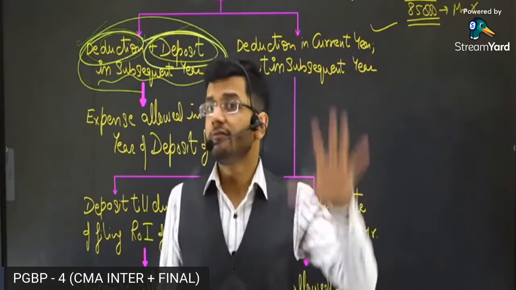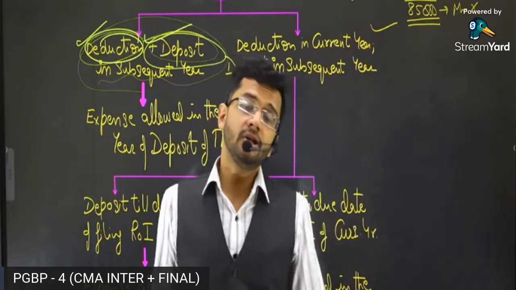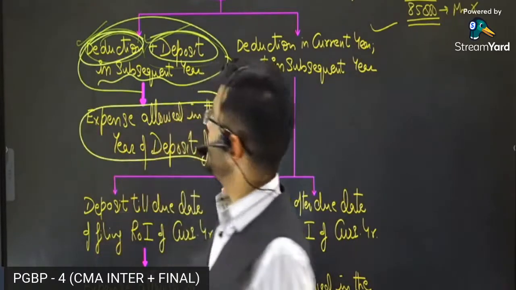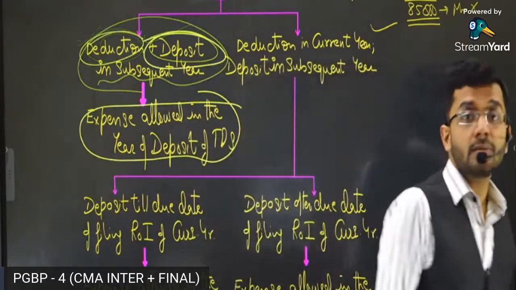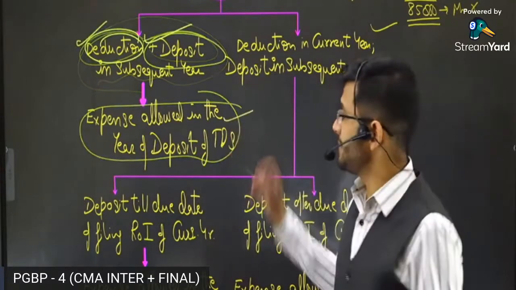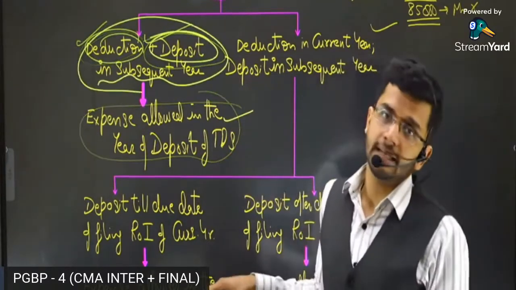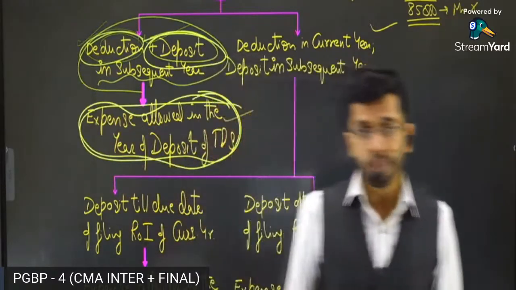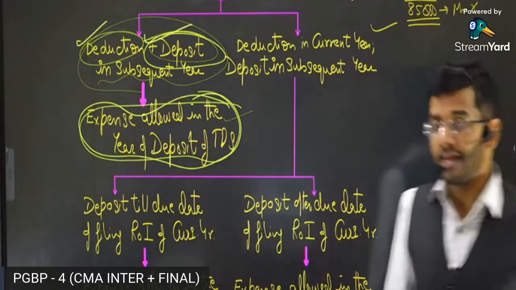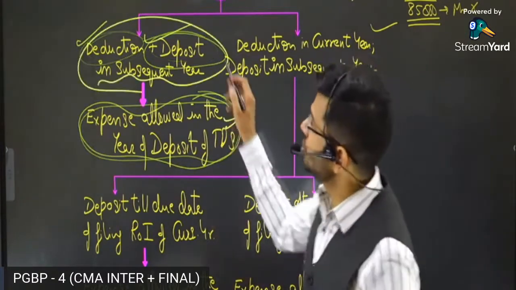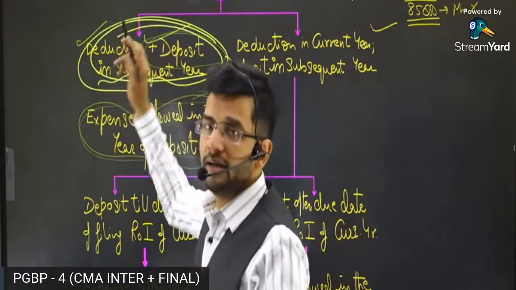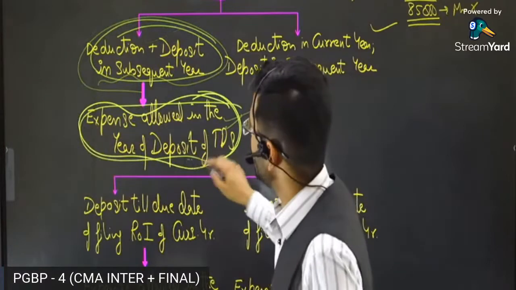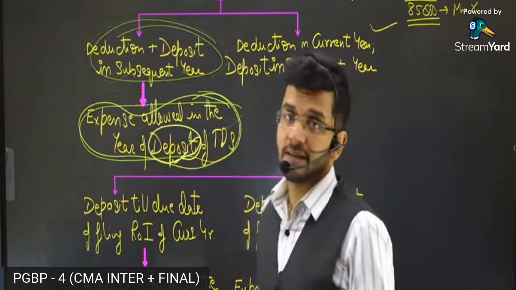The year in which the expenditure was incurred, you did not deduct TDS in that particular year. So guys, in the subsequent year when the TDS deposit is made, in that particular year the expense will be allowed to this particular assessee. So the expense will be allowed in the year of deposit of TDS. Whenever the deposit is made of that particular TDS, then the expense will be allowed as a deduction. So deduction is not made, deposit also not made in the current year when the expense was incurred. It was made in the subsequent period. So in the year when the deposit of TDS is made, then the expense will be allowed.